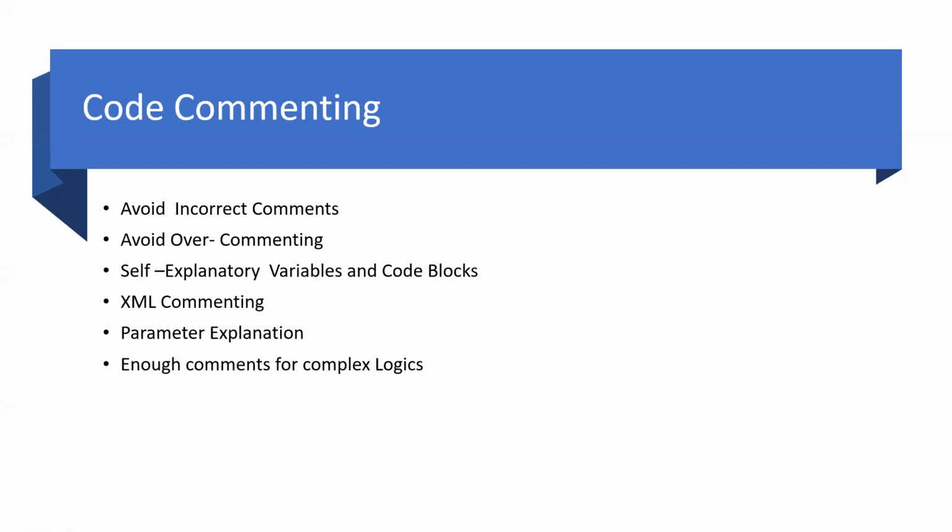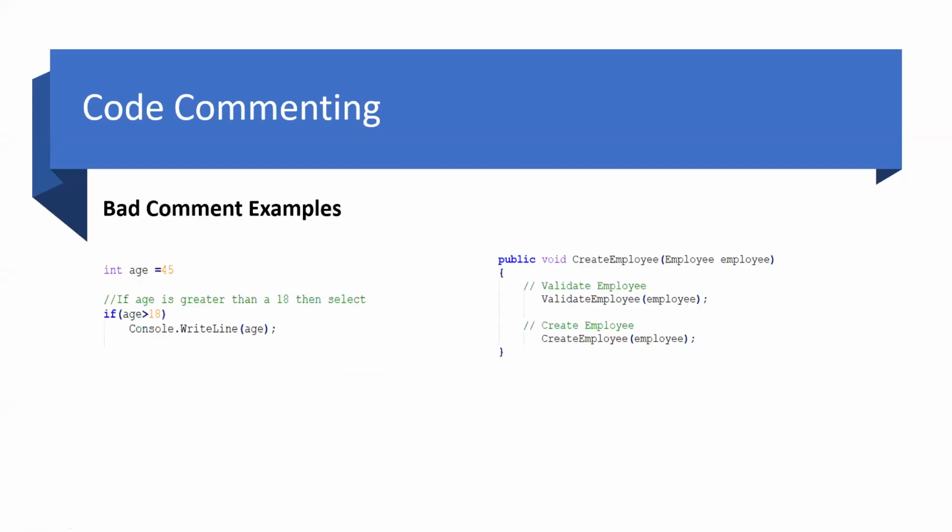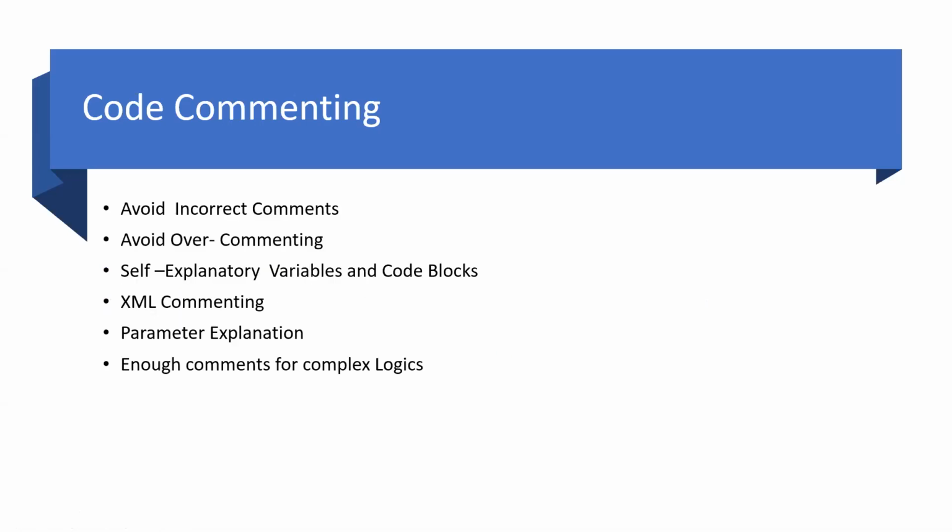Avoid over-commenting. Many times, for example, if age is greater than 18, we don't need comments here. So it's good to avoid comments and give comments at the appropriate places.